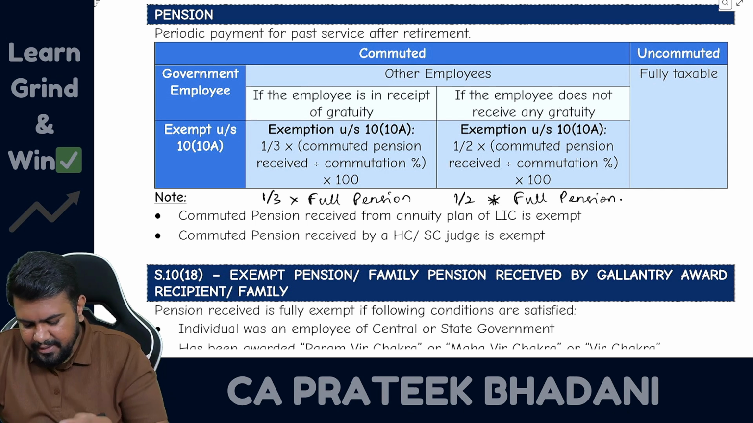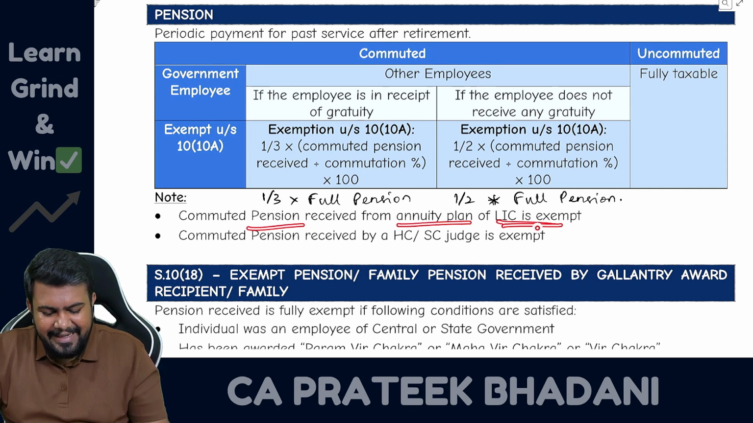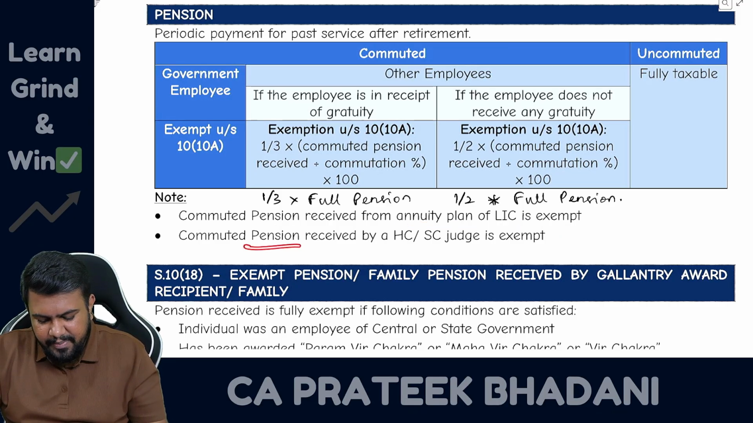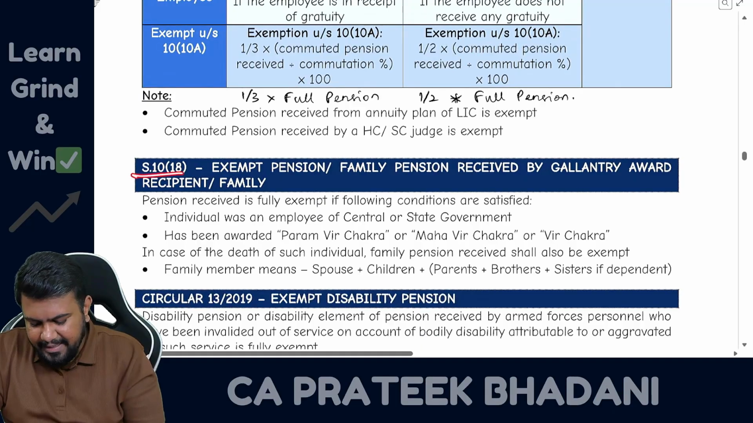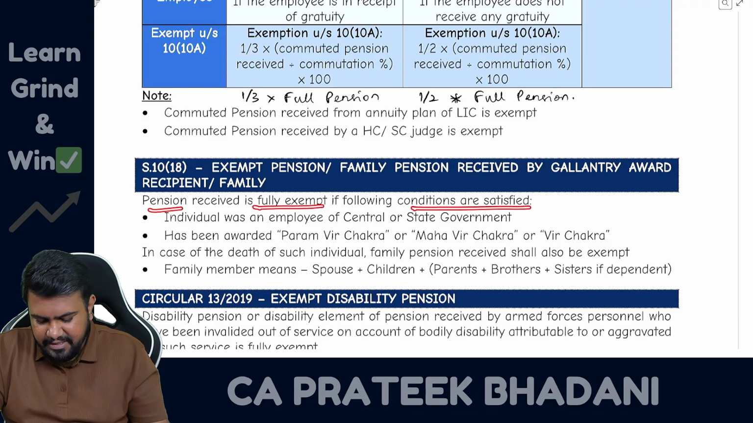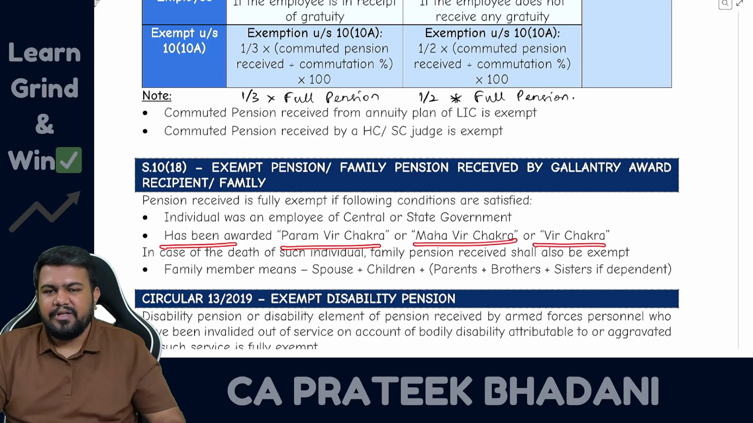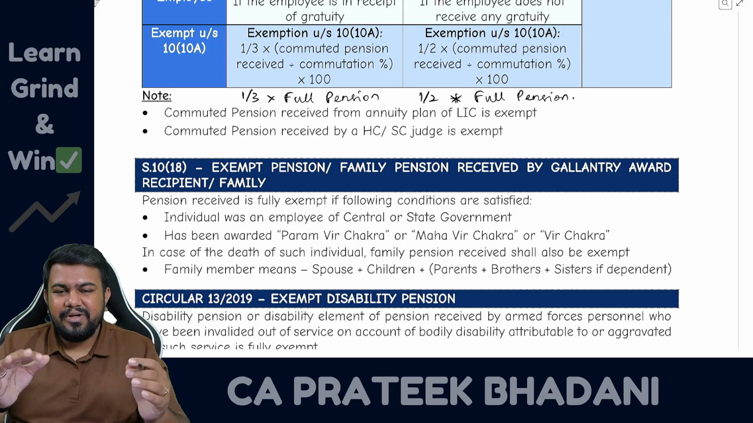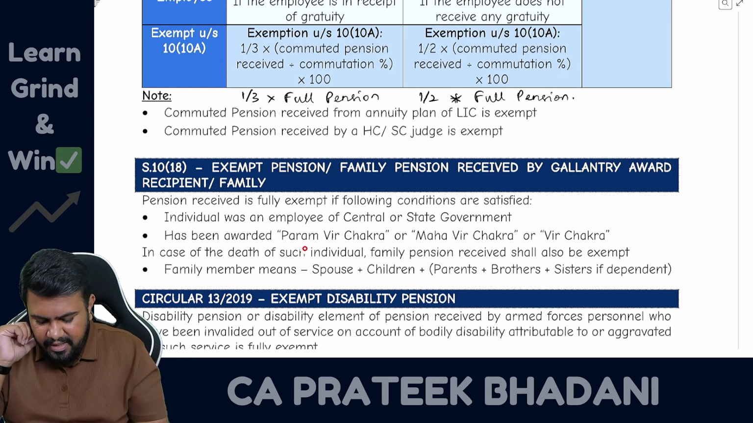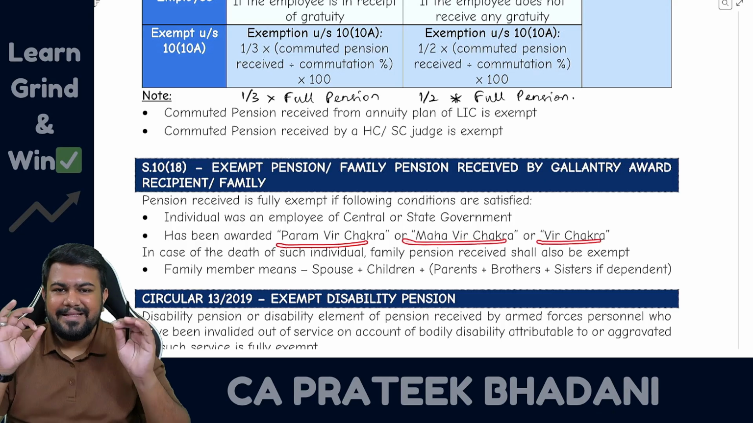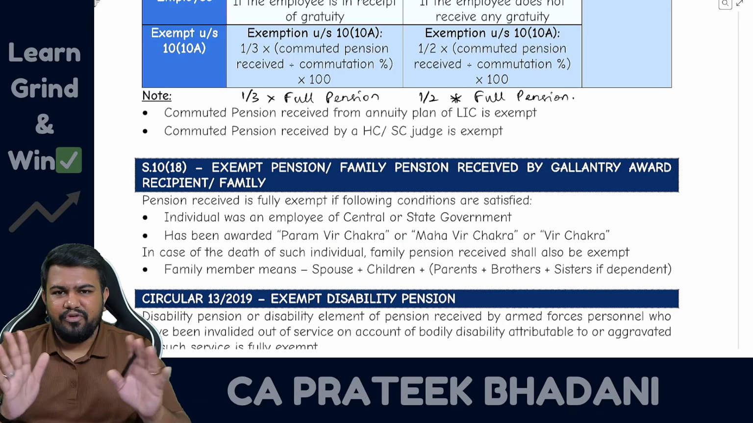Then commuted pension received from an annuity plan of LIC is fully exempt. Then commuted pension received by a High Court judge or Supreme Court judge is also fully exempt. Then section 10 clause 18 says that pension received is fully exempt if the following conditions are satisfied. The individual is an employee of central government or state government and has been awarded the Paramveer Chakra, Mahavir Chakra or Veer Chakra. So if an individual is a central government or state government employee who has received the gallantry award, that means Paramveer Chakra, Mahavir Chakra or Veer Chakra, in such case, whatever pension they are getting will be fully exempt.